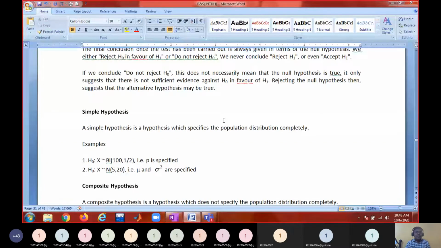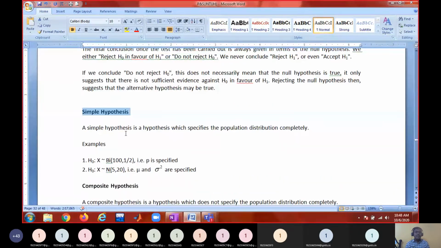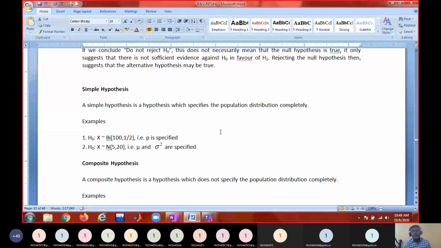So what do you mean by a simple hypothesis? Hypotheses are of different types: simple hypothesis and composite hypothesis. A simple hypothesis means you are specifying the exact value of the population parameter. Composite hypothesis generally involves greater than, less than, or not equal to. Something like mu equal to 2.3 or variance equal to 5.6 is a simple hypothesis. The null hypothesis will always be a simple hypothesis.